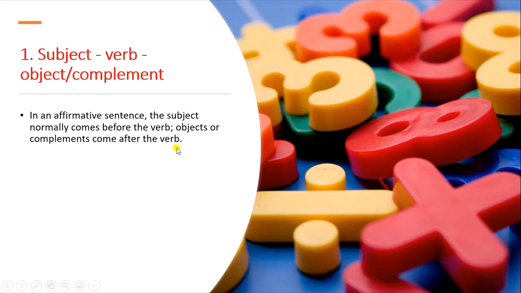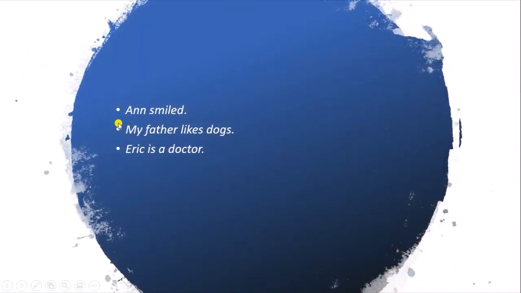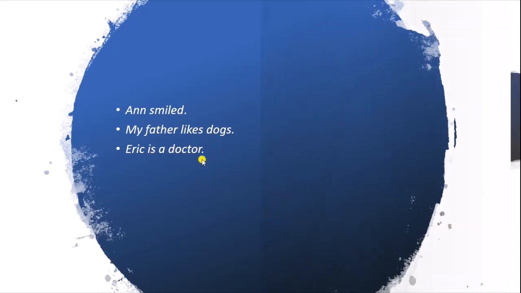In affirmative sentences, you can take examples like: Anne smiled. My father likes dogs. Eric is a doctor. Anne is the subject, smiled is the verb. My father is the subject, likes is the verb, dogs is the object. Eric is the subject, is is the verb, while doctor is the object.